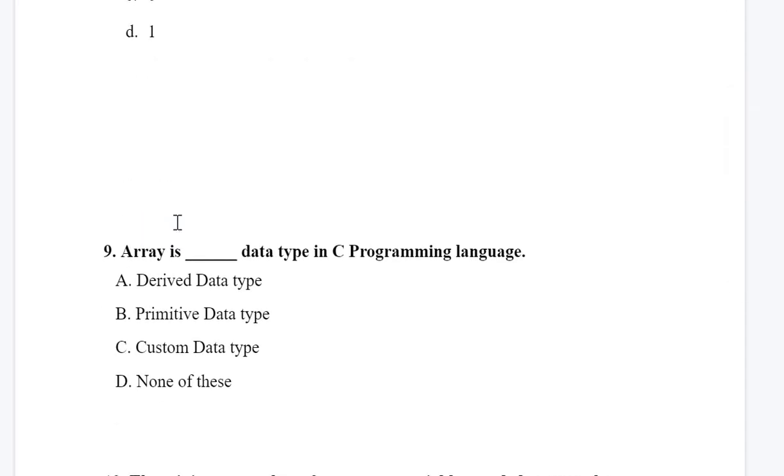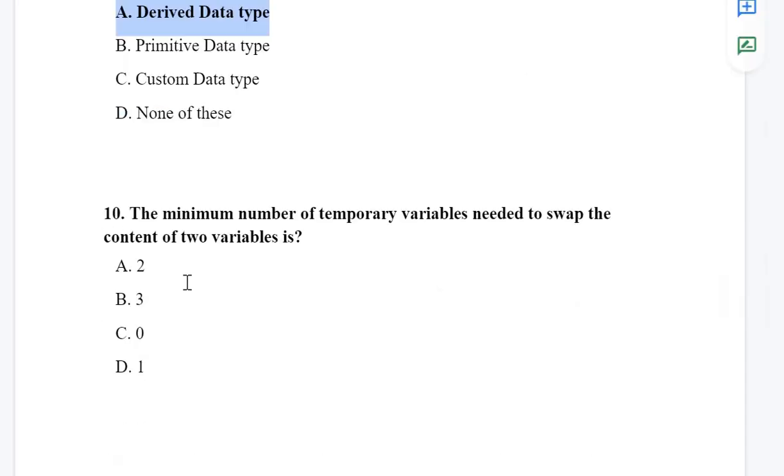Next is, array is dash data type in C programming language. So derived data type, yes, it is a derived data type. Primitive data types are like int, float, char and so on. So the correct option is derived data type.